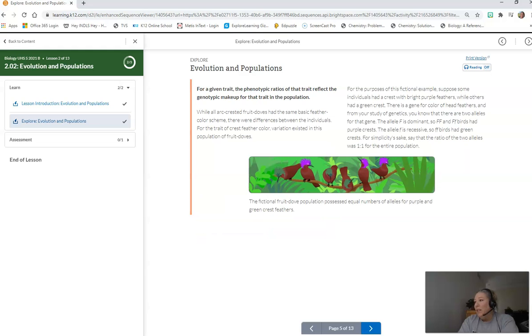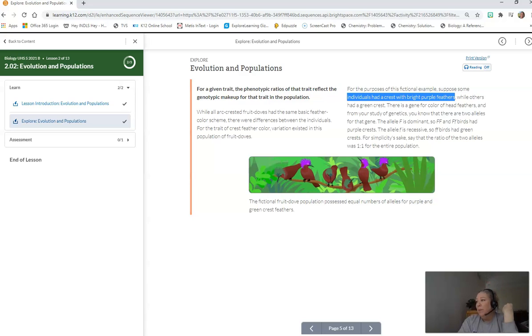While all arc-crested fruit doves had the same basic feather color scheme, there were differences between the individuals. For the trait of crest feather color, variation existed in this population of fruit doves. For the purpose of this fictional example, suppose some individuals had a crest with bright purple feathers. Now the crest is the feathers on the top of the head, right?